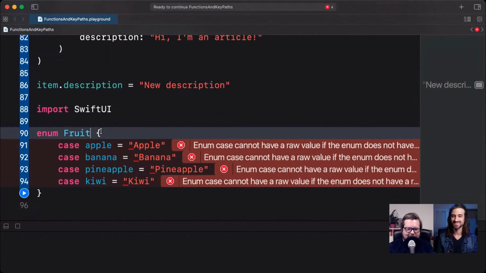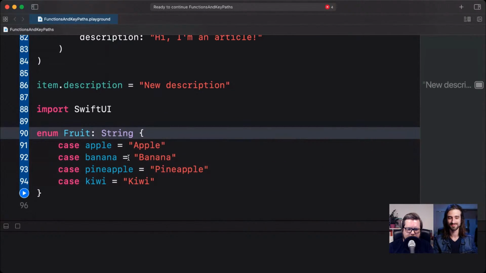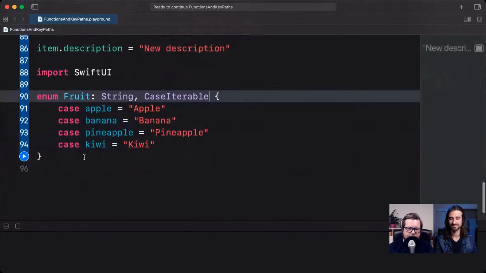Exactly, it's perfect. So let's make this a string-backed enum like this. So we will just have these raw values here of the fruit names, right, as the raw values of our enum here. And let's also make it conform to CaseIterable so that we are able to iterate over all these cases here. And now let's say that we want to build a SwiftUI list just showing all of these fruits.